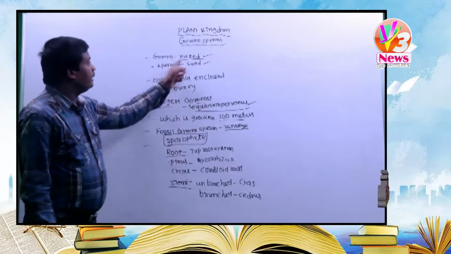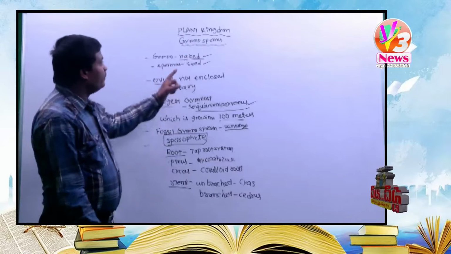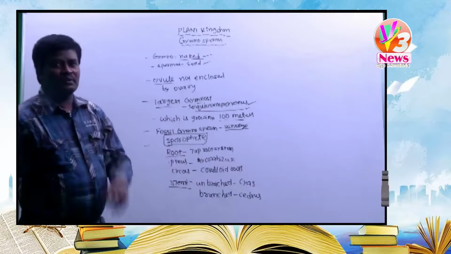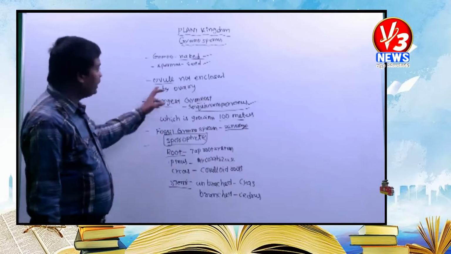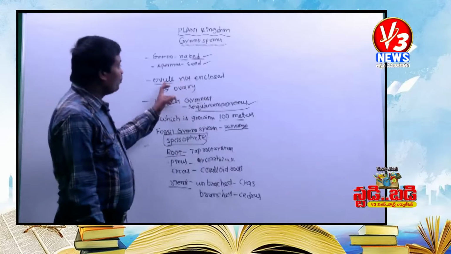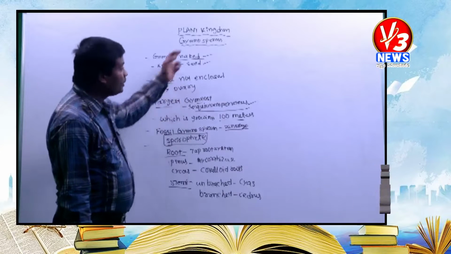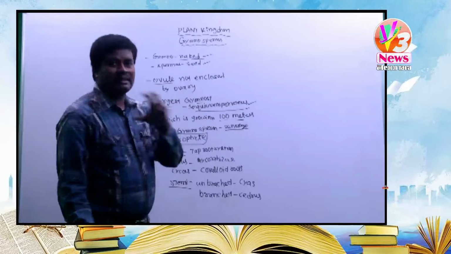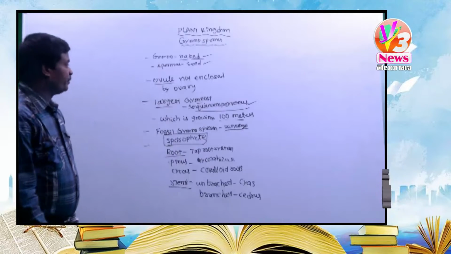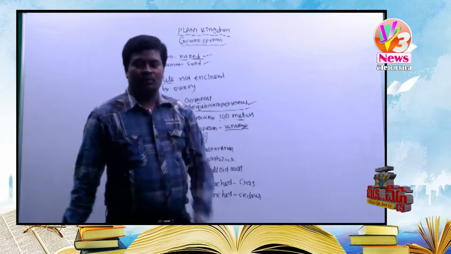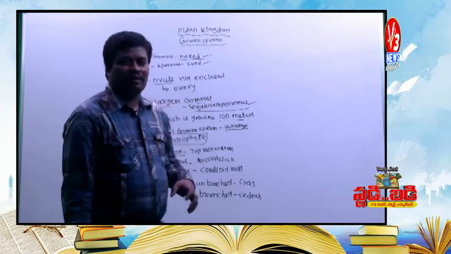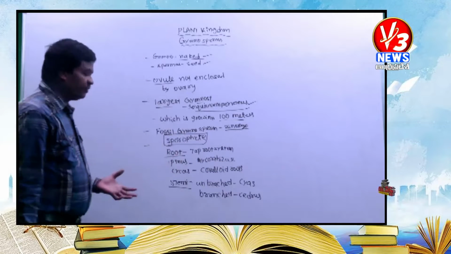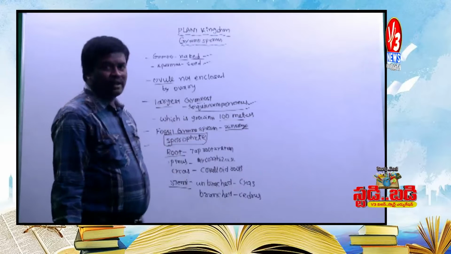Gymno means naked, sperma means seed. That means gymnosperms are seed bearing plants. After fertilization, the ovary develops into a fruit and the ovule develops into a seed. But in gymnosperms, the ovules are not covered by ovary. Because only seeds are present, fruits are absent. Without fruits, what about the flower? Without a flower, how can we produce ovules and ovary? That we can see in the sporophyte plant body.